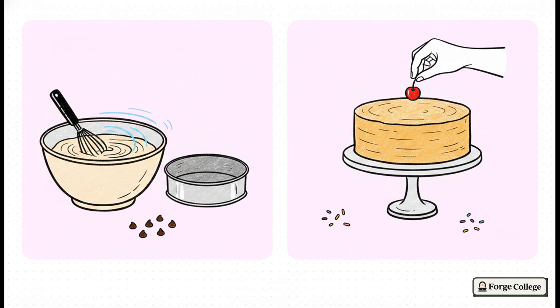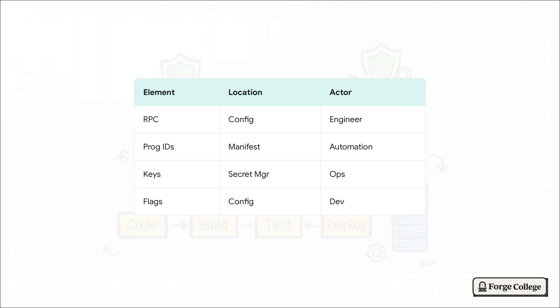Runtime configuration, on the other hand, is like adding toppings right before serving. The artifact is environment agnostic, and you pass in environment variables when it actually runs. That makes hot swapping and rollbacks incredibly easy since the base code never changes. So let's break down exactly where things should live.